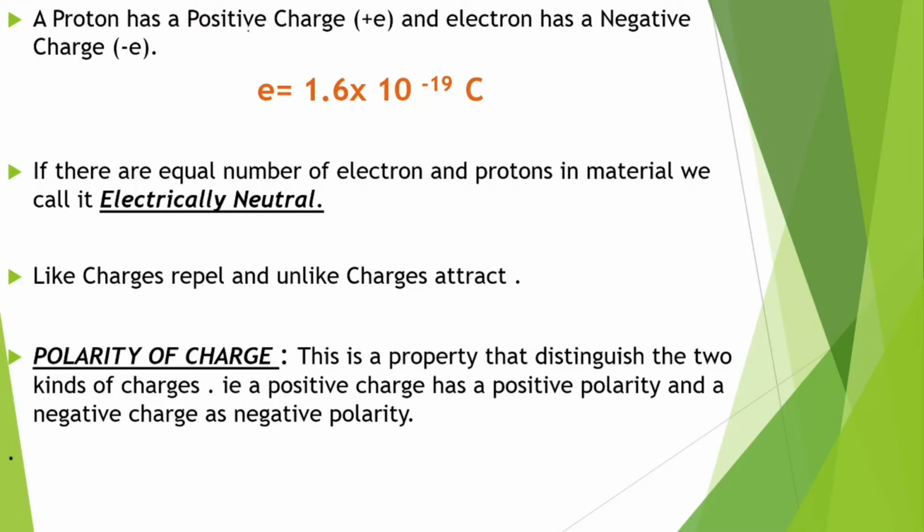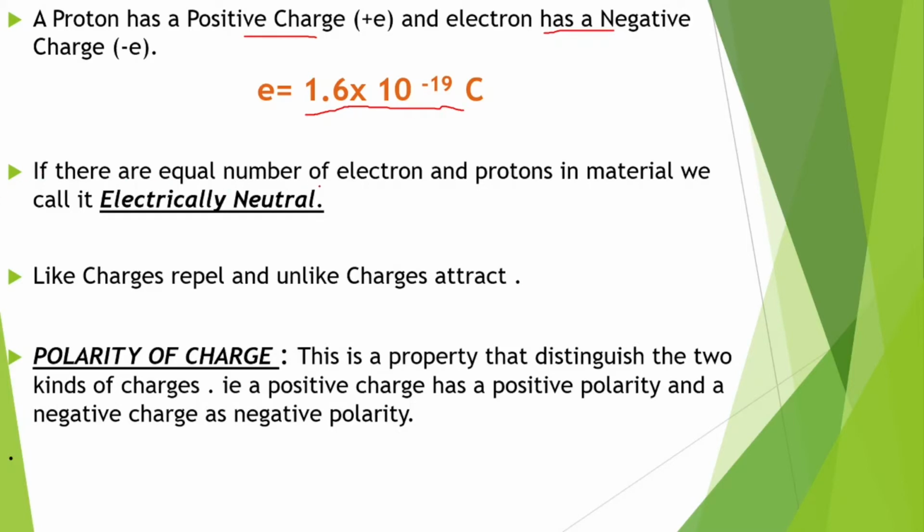A proton has a positive charge which is denoted by plus e, and an electron has a negative charge which is denoted by minus e, and the value of e is 1.6 into 10 raised to minus 19 coulomb. And this value is really important because in many of the numericals you would have to apply this value directly. So you should learn this value by heart. Value of e is 1.6 into 10 raised to minus 19 coulomb.